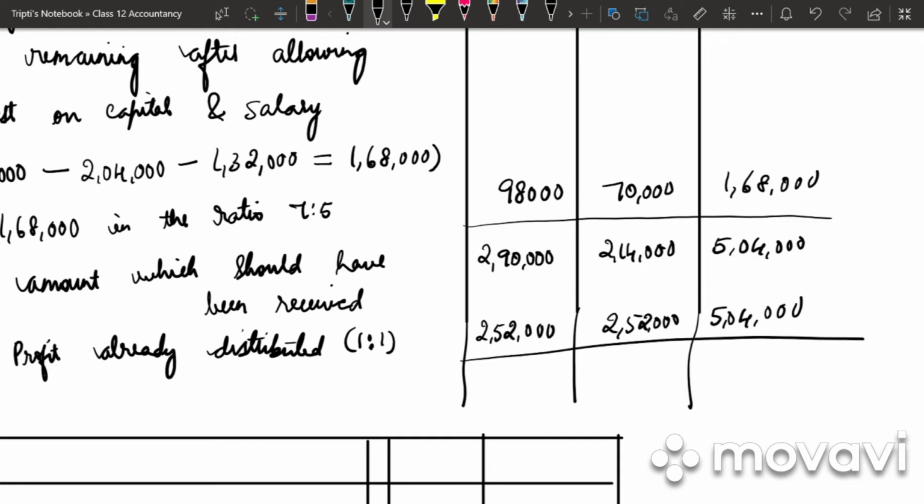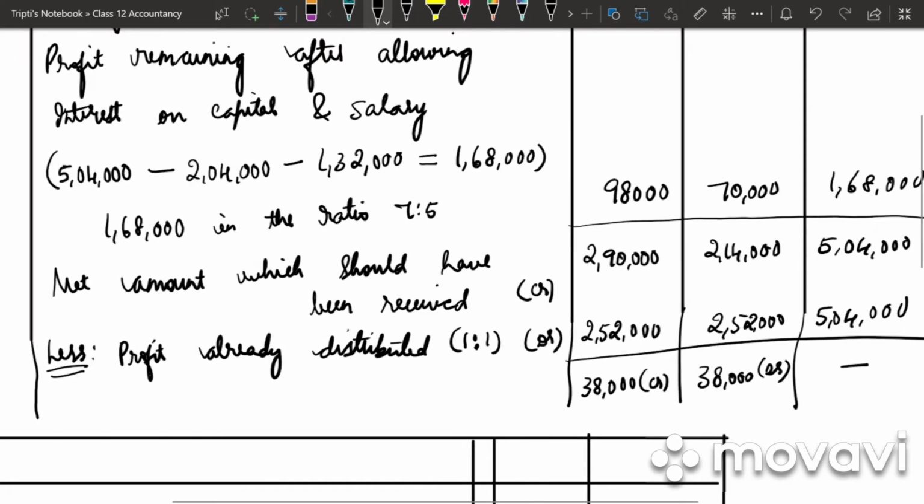That is 5,04,000 in total. So what is the net effect we get? 2,90,000 minus 2,52,000. We get 38,000. It is a credit balance. 2,14,000 minus 2,52,000. We get 38,000, which is our debit balance. So this will be the net effect.